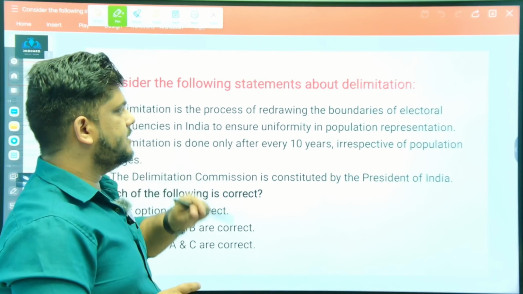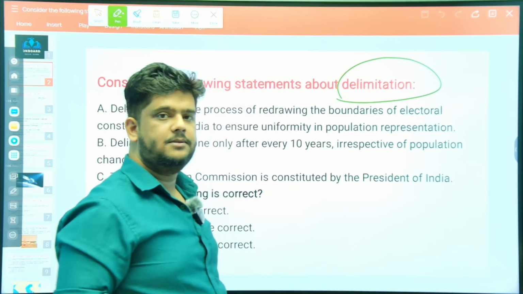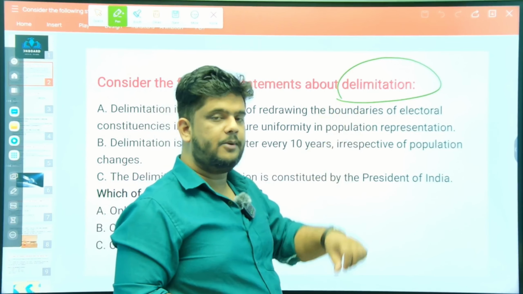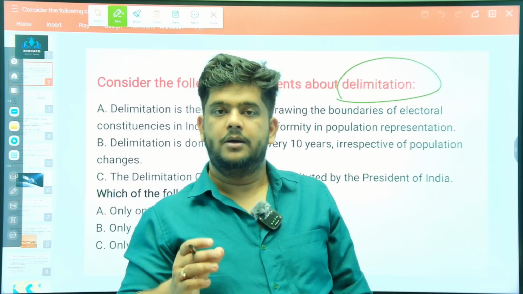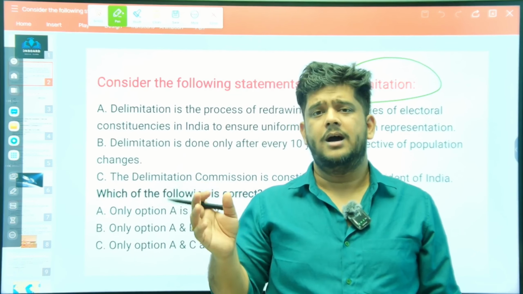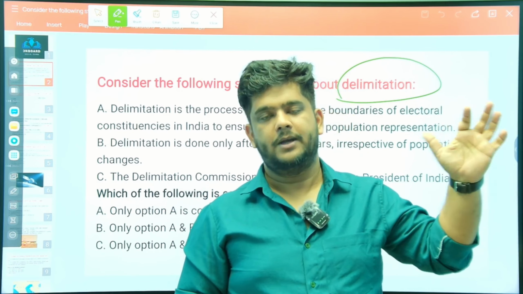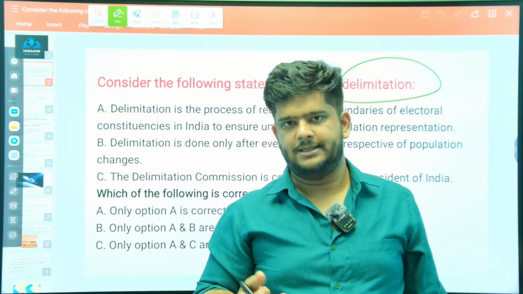Consider the following statements about delimitation. We have come across this word in recent times, haven't we? And we have also studied about this in polity. If you see in the news, the southern states like Tamil Nadu and Andhra Pradesh are coming against the process of delimitation by the central government today. Right? And why are they doing that? We'll be discussing those things.